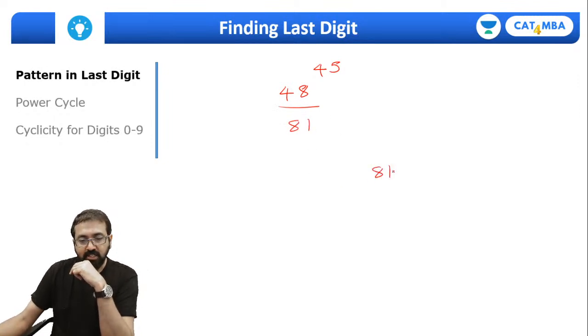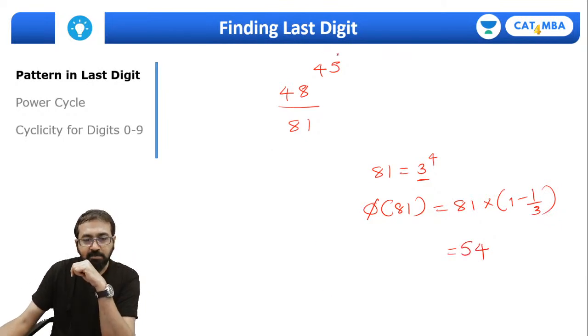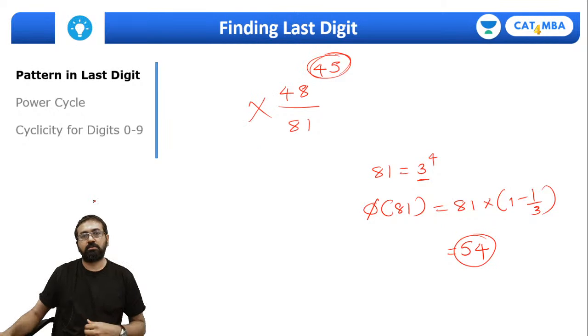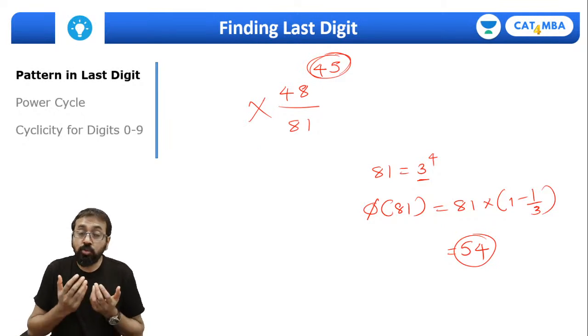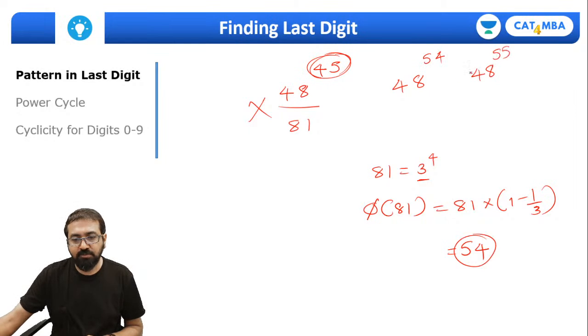Now, what is 81? So 81 is nothing but 3 raised to 4. So it is made up of this prime number 3, right? So what is phi of 81? So phi of 81 will be 81 into 1 minus 1 by 3, as simple as that. If you solve this, it will come out to be 54, correct? Can you get this power in the multiple of 54? No, can't apply Euler over here, as simple as that. So Euler is not applicable, because this power, had this power been something like 54 or even 55, because if it is 55, then I can write it as 48 raised to 54 into 48 raised to 1.